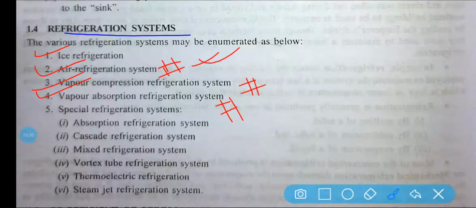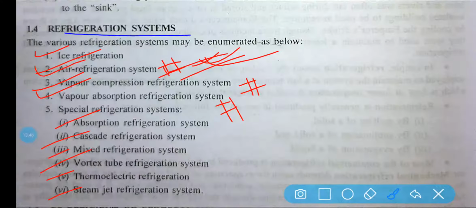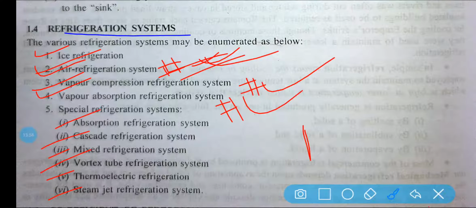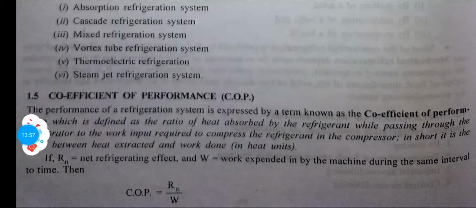Then special refrigeration systems: absorption refrigeration system, cascade refrigeration system, mixed refrigeration system, vortex tube refrigeration system, thermoelectric refrigeration system, steam jet refrigeration. But you know that the air refrigeration system, vapor compression refrigeration system, vapor absorption refrigeration system, and some liquid ammonia refrigeration systems, all this is in your syllabus.